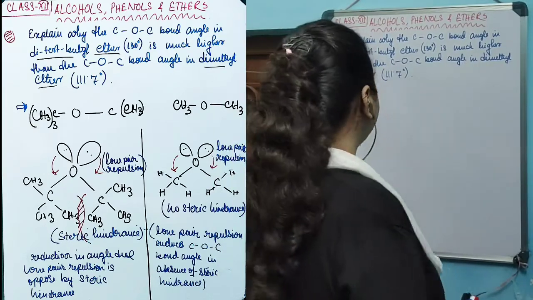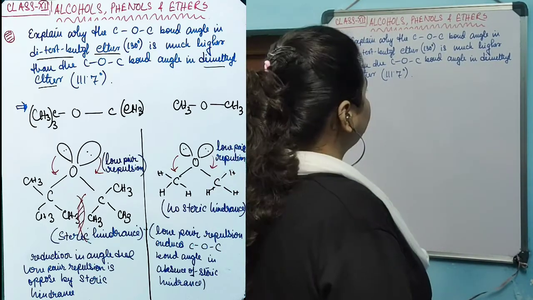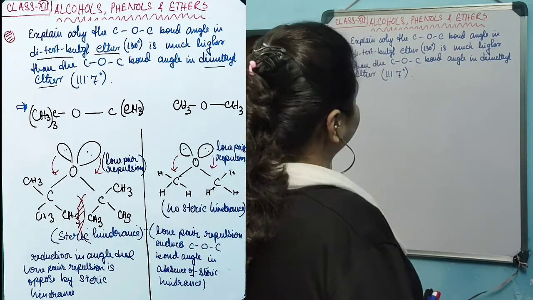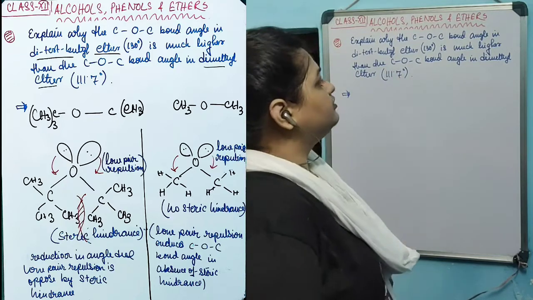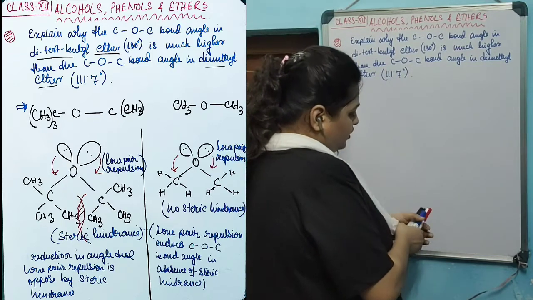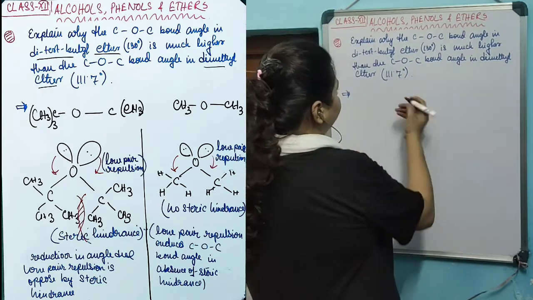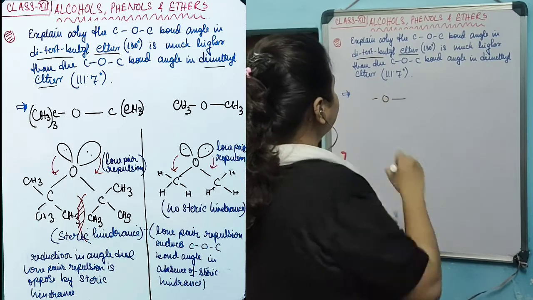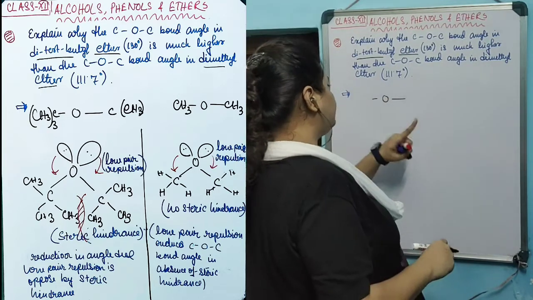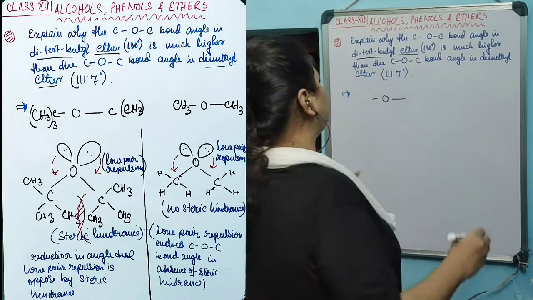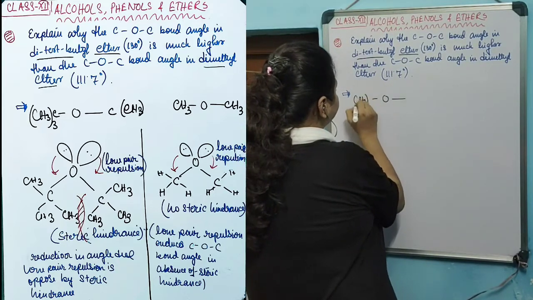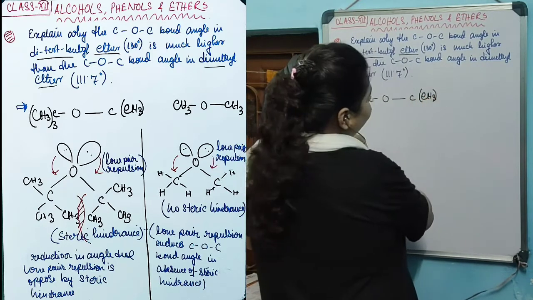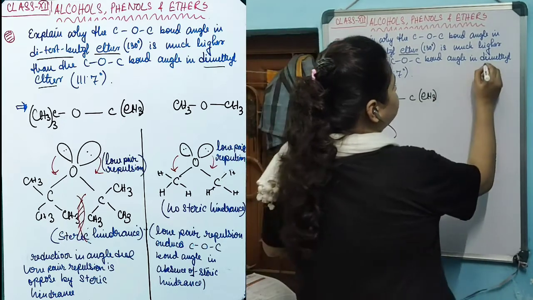This question is saying, explain why the carbon oxygen carbon bond angle in di-tertiary butyl ether, 130 degree, is much higher than the carbon oxygen carbon bond angle in dimethyl ether. Now let's see the structure of both compounds. The first one is di-tertiary butyl ether. This is an ether linkage. Di-tertiary means both the alkyl groups are tertiary butyl groups. Now tertiary butyl groups are this group.